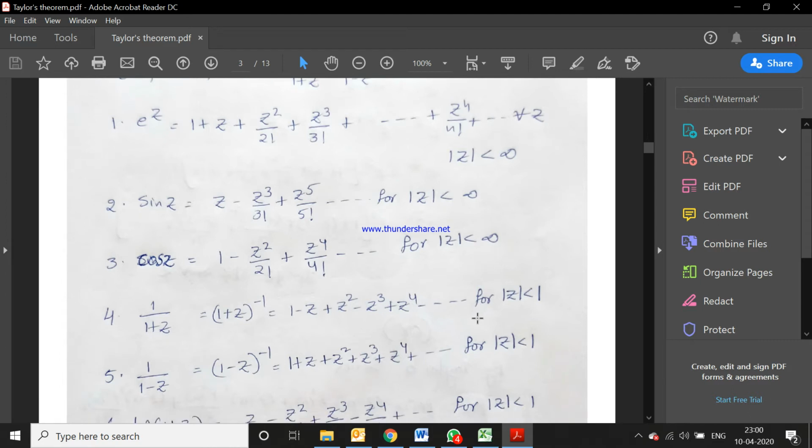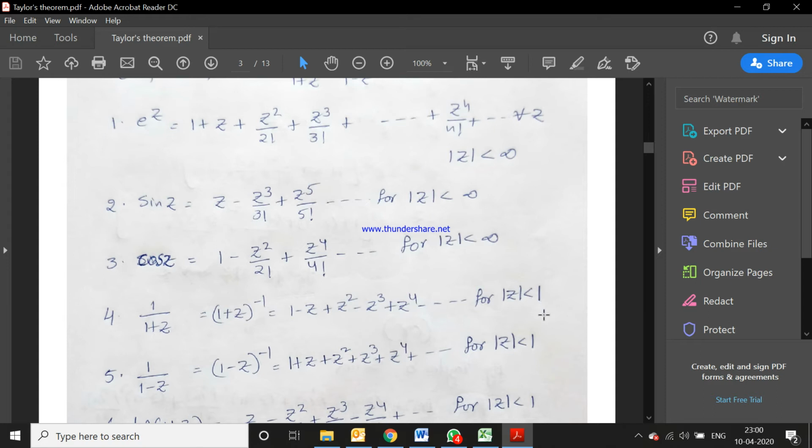Now going to our main important expansion, 1 by 1 plus z. The expansion of 1 by 1 plus z, by using the binomial series for 1 plus z whole power minus 1, is 1 minus z plus z square minus z cube plus z power 4 minus and so on, for mod z less than 1.